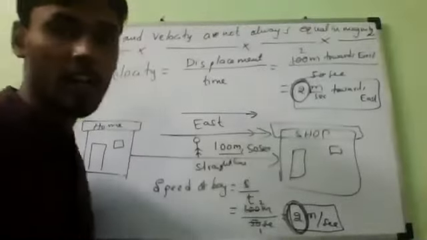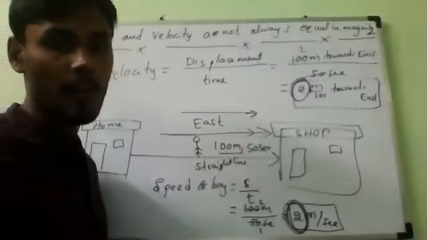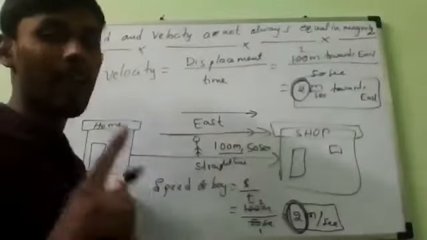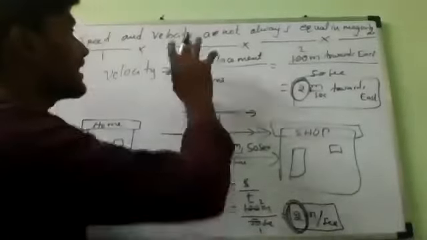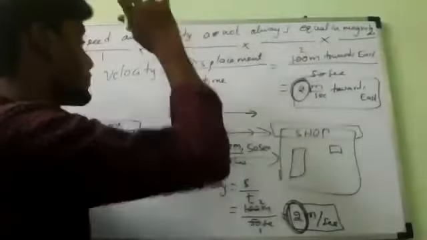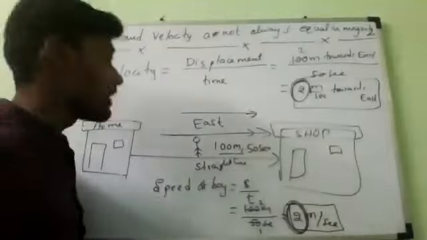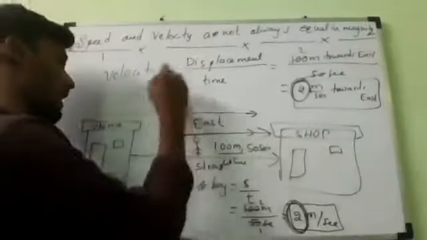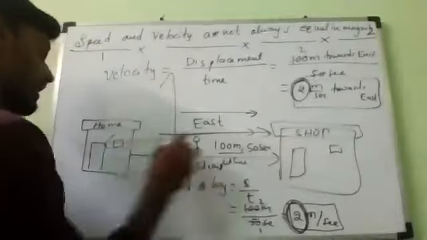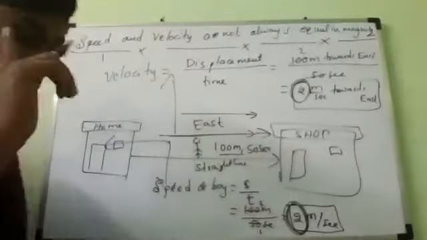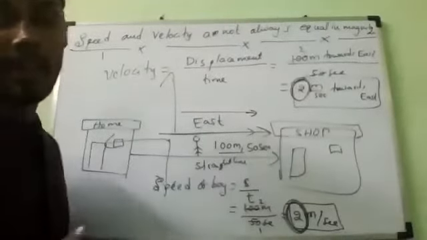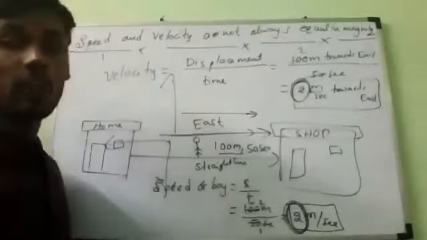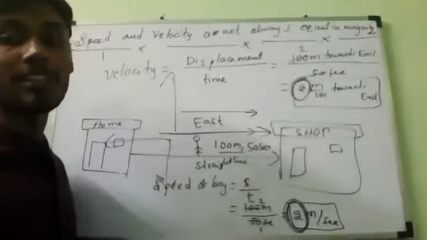Are you people understanding that? Yes, sir. So remember, the magnitude of velocity and speed is equal only when the body is traveling in a straight line, either towards the north or south or west or east, it doesn't matter. If the body is moving in a straight line between any 2 points, then only the magnitude of speed and velocity is equal.